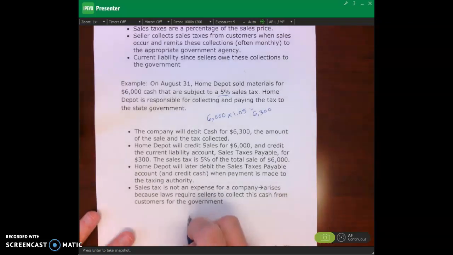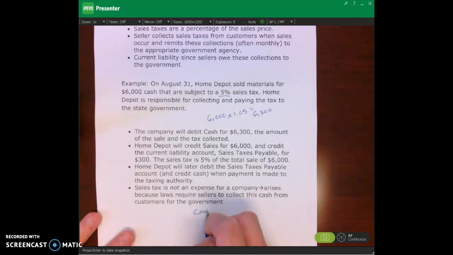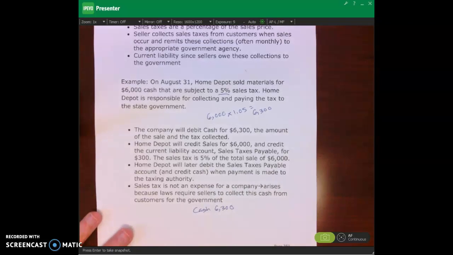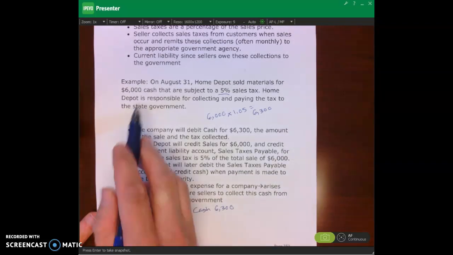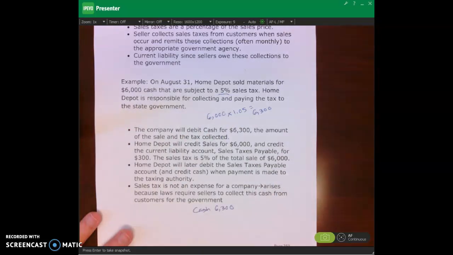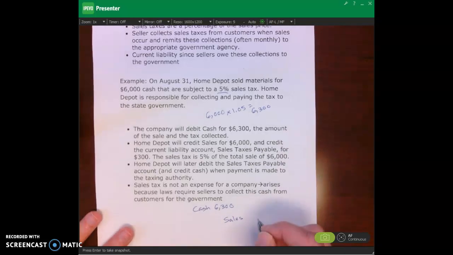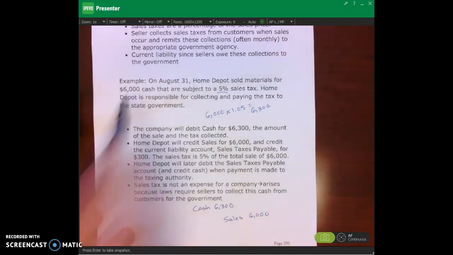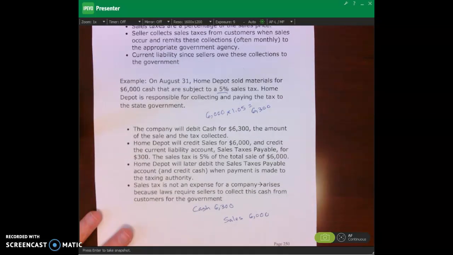Okay. So what does Home Depot do? Home Depot debits cash for $6,300, which is the amount of the sale, right? The price of everything that you bought plus the sales tax. Now, they credit sales, though, for our $6,000, which is the price of everything that you bought.